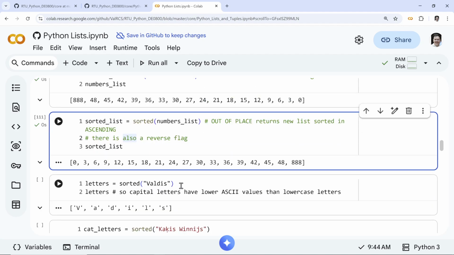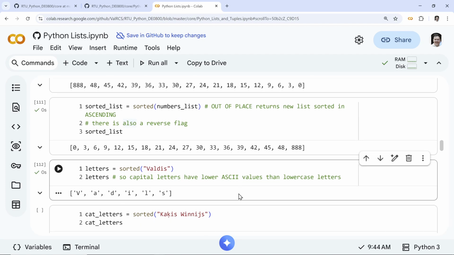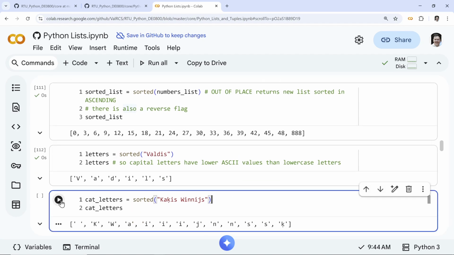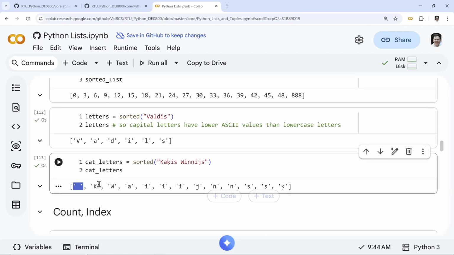Right? So we can sort letters, by the way, because letters can be compared alphabetically, ASCII values, right? So if we sort Latvian letters, Q is last because that's a Latvian letter, after, and space is first. That's something to notice, right?